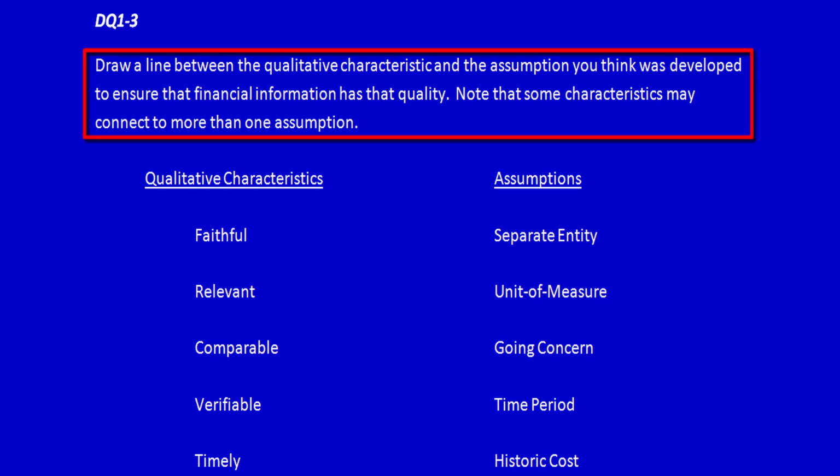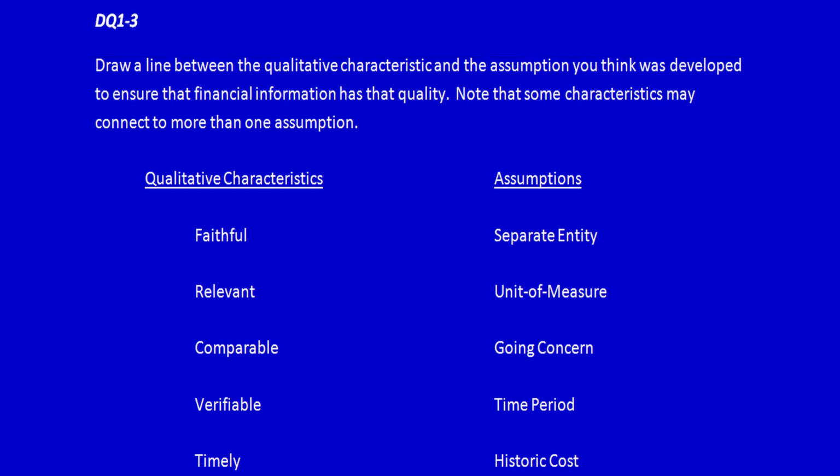Draw a line between the qualitative characteristic and the assumption you think was developed to ensure that financial information has that quality. Note that some characteristics may connect to more than one assumption. So the qualitative characteristics are the qualities that stakeholders want financial information to have, and the assumptions are used by the preparers to prepare the financial statements.